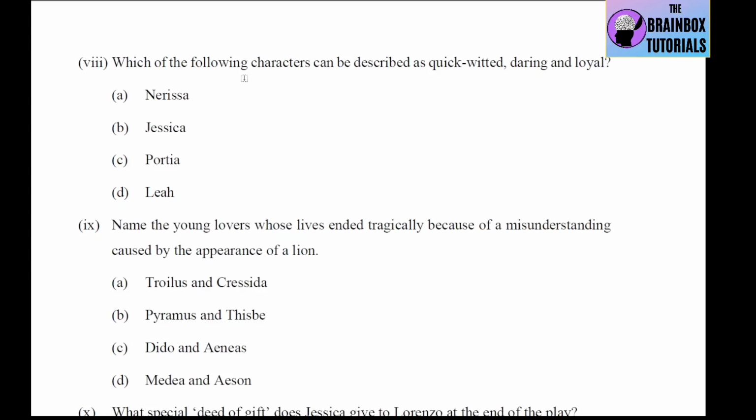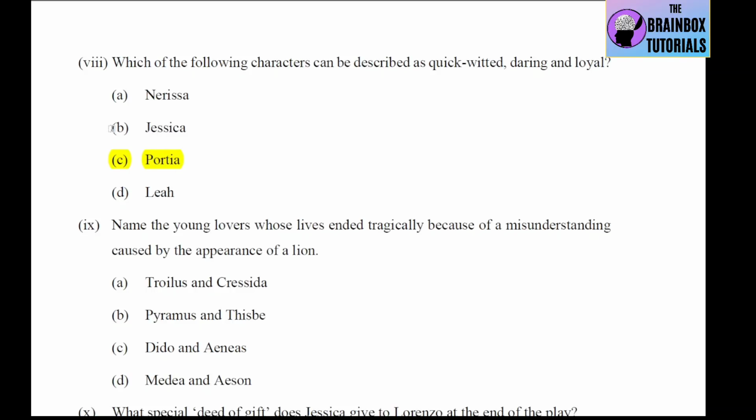Number 8. Which of the following characters can be described as quick-witted, daring and loyal? A. Nerissa, B. Jessica, C. Portia, and D. Leah. Leah, the character has just been mentioned once. Leah is Shylock's wife and nothing has been said about her much. The correct option will be Portia because we can see her wit in the court of justice. She is daring also, and loyal because she is still going to abide by the rules made by her father.